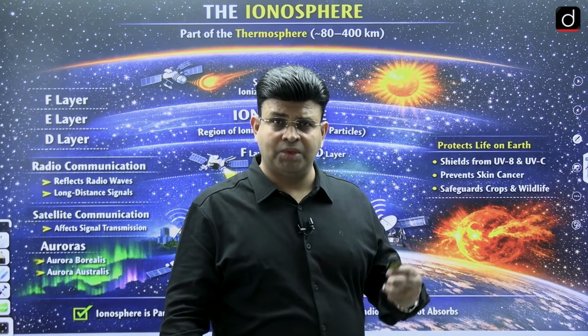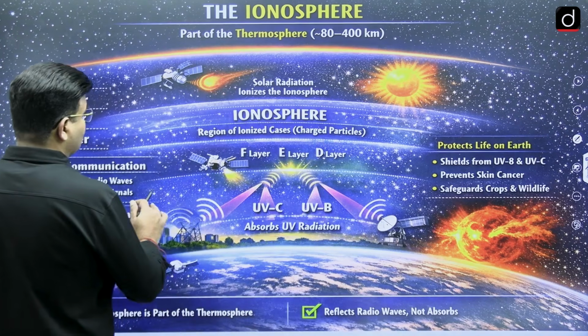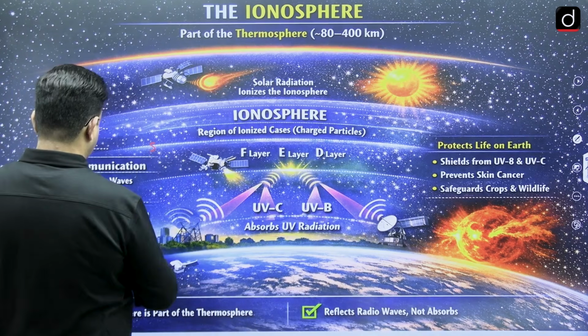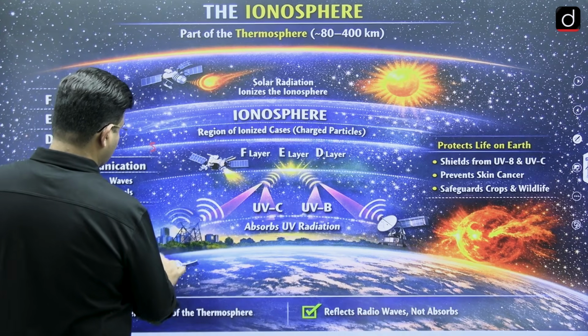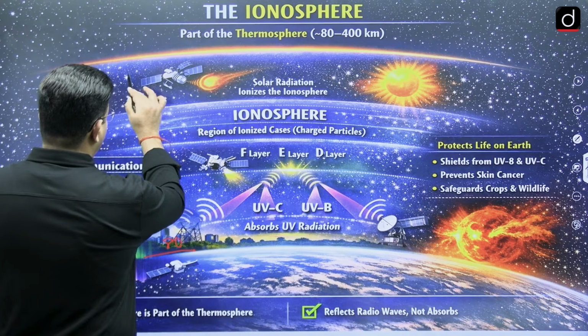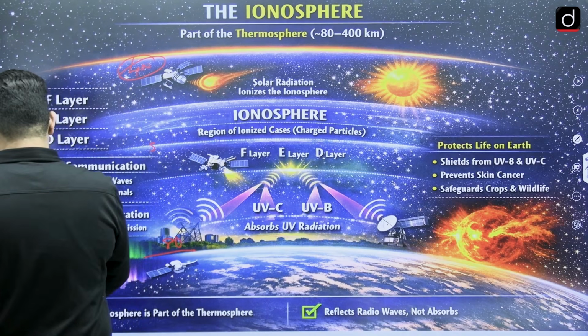In the atmosphere at 80 to 400 kilometers, there is the ionosphere or thermosphere.